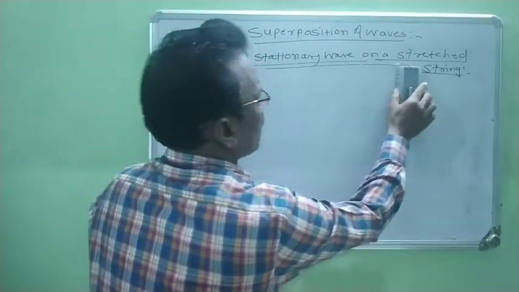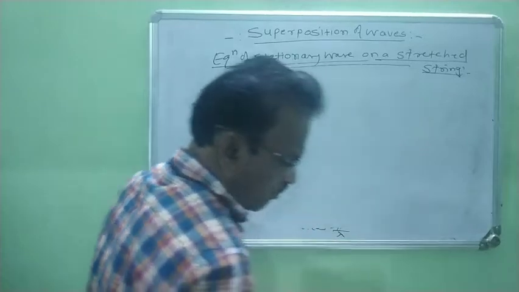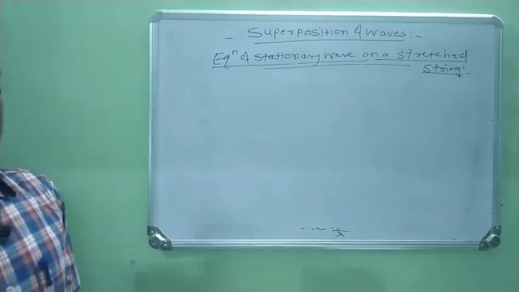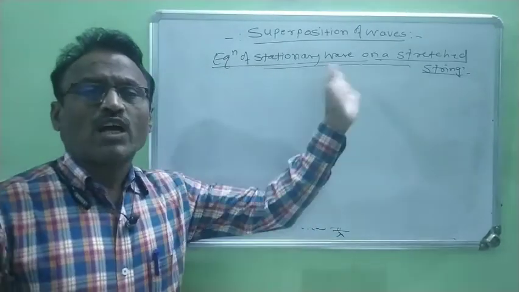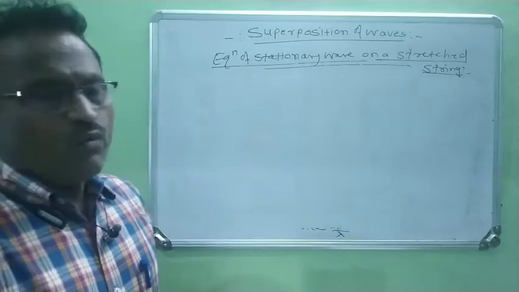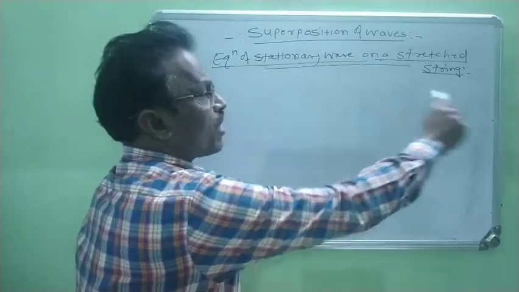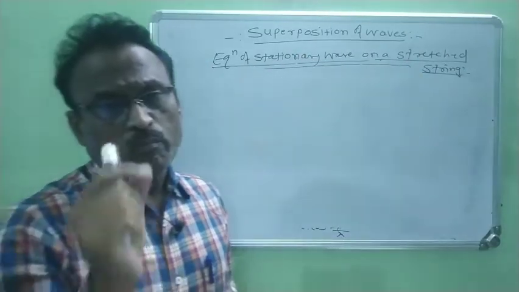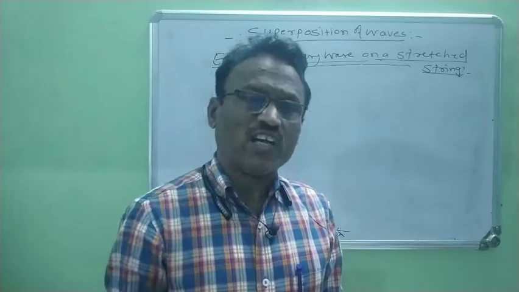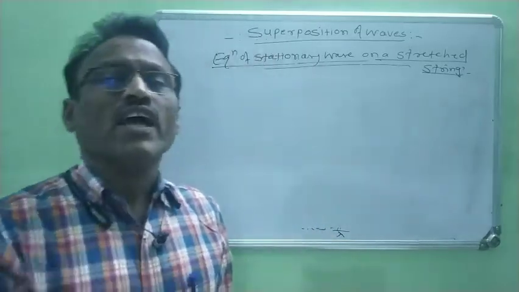Now again, when we study the equation of a stationary wave, at that time we have to consider two types of conditions. We know that when stationary waves travel through the medium, the medium is alternately divided into nodes and antinodes.